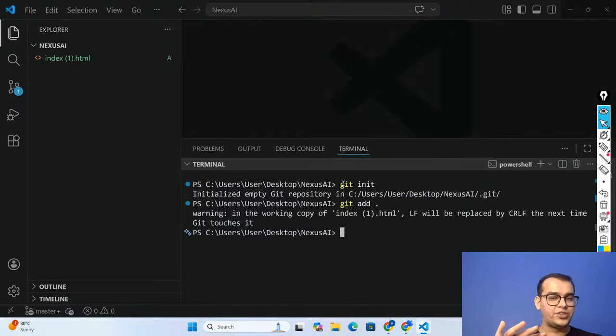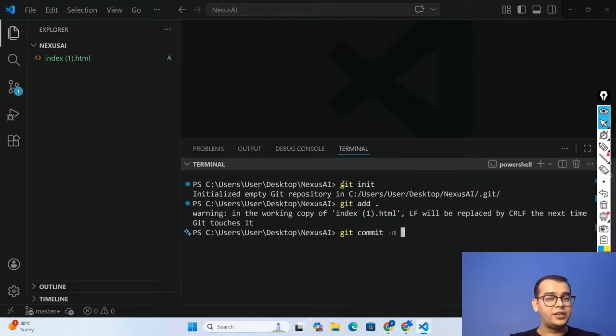Press enter, and after that you have to write one more command called commit. Now, what is a commit? Suppose I tell you to please do this task, and you ask me, are you sure you want me to do the task? Commit works the same way: it means to save your operation.